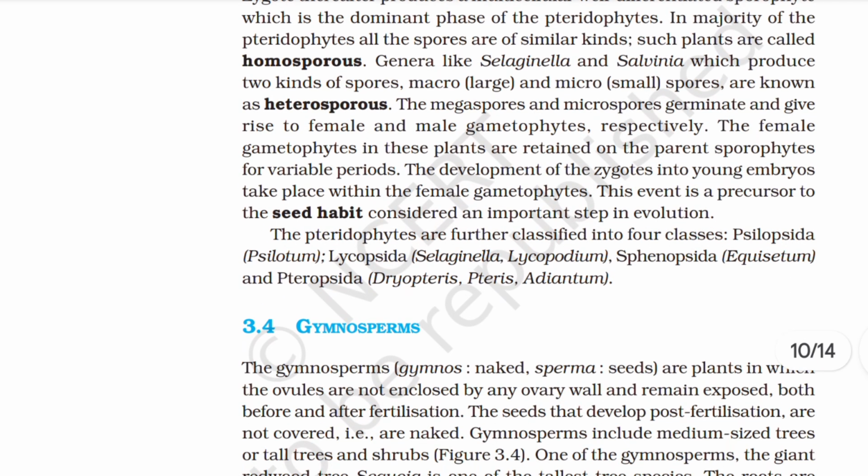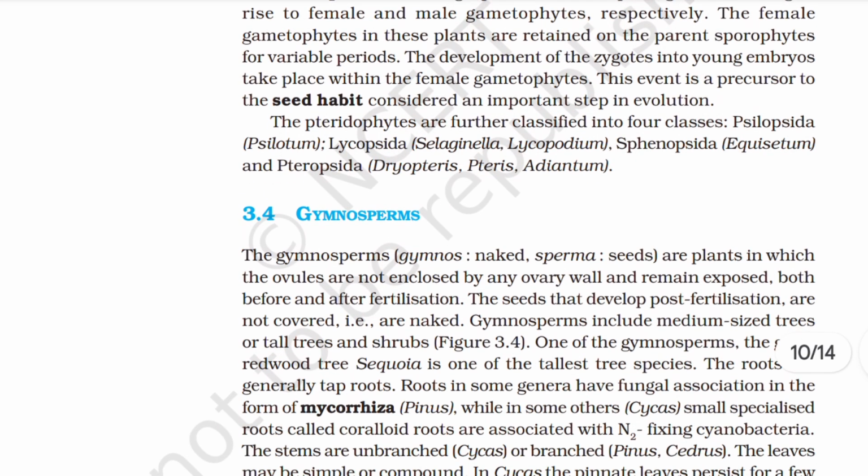The pteridophytes are further classified into four classes: Psilopsida, example Psilotum; Lycopsida, example Selaginella, Lycopodium; Sphenopsida, example Equisetum; and Pteropsida, example Dryopteris, Pteris, Adiantum.